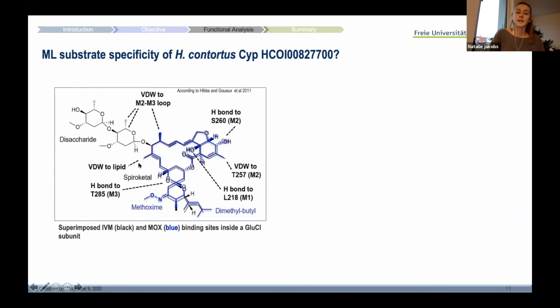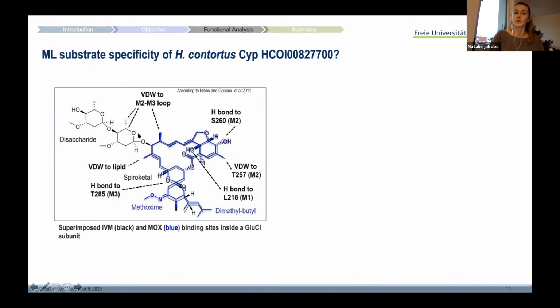What you can see here are the superimposed structures of ivermectin in black and moxidectin in blue, in a binding site, so binding in a subunit of a glutamate-gated chloride channel, just to show you the differences in interactions. Both macrocyclic lactones share the same core structure.